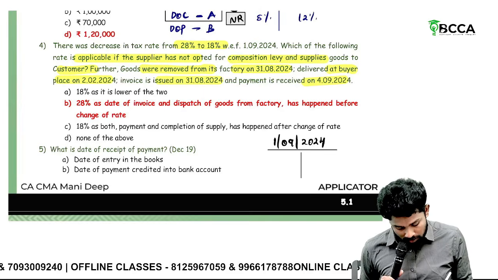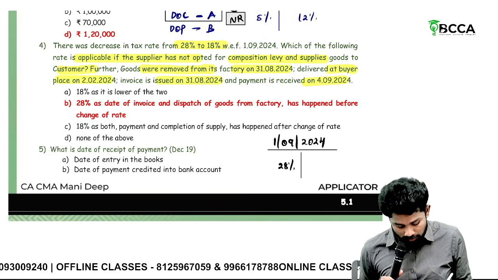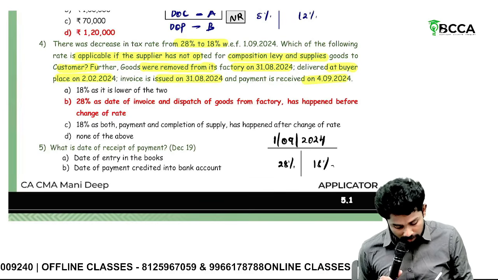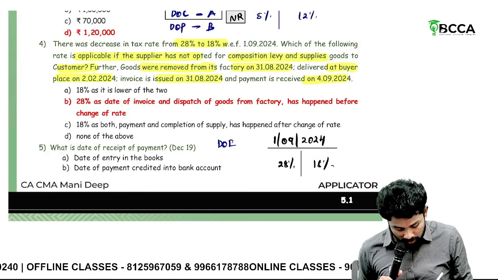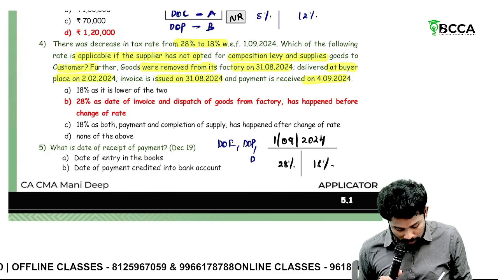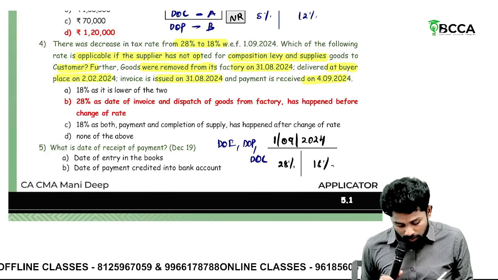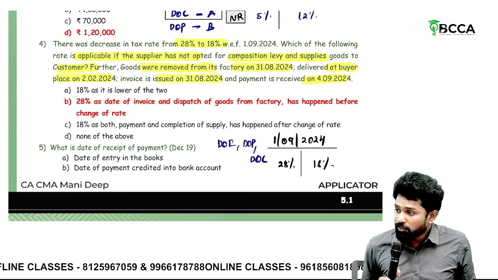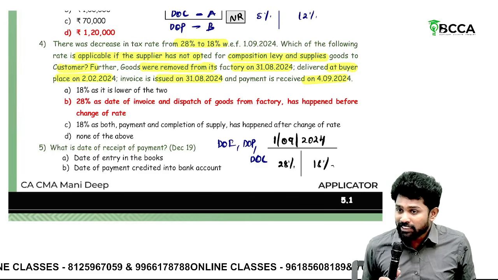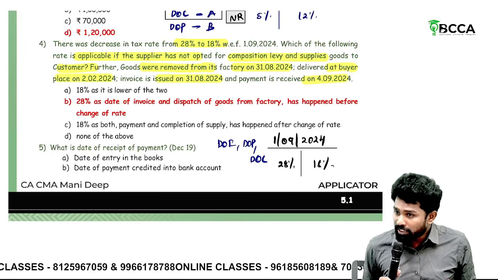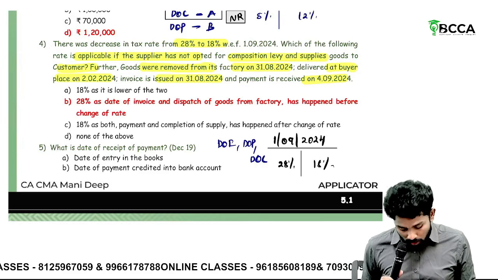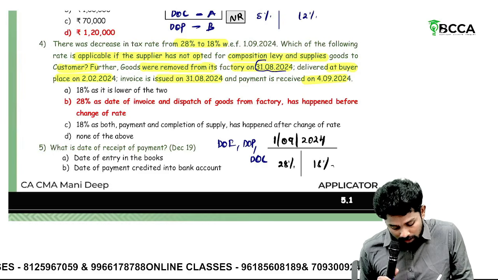Okay. Before the rate change, how much? 28%. After, how much? 18%. What are the three dates we need to check? Date of invoice, date of payment, date of completion. Here the supply involves movement of goods. Where supply involves movement of goods, the supply is considered as made on or before the date of removal of goods.